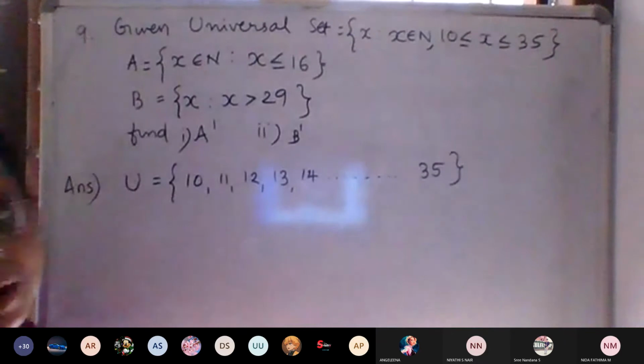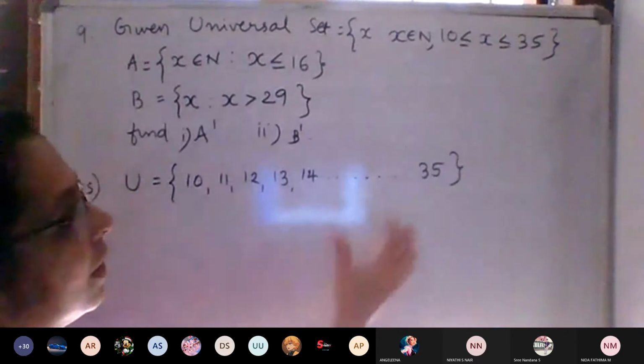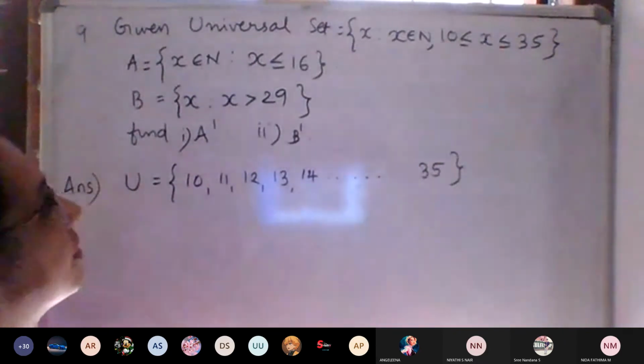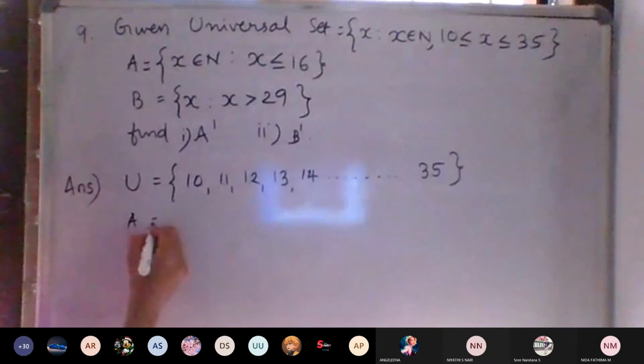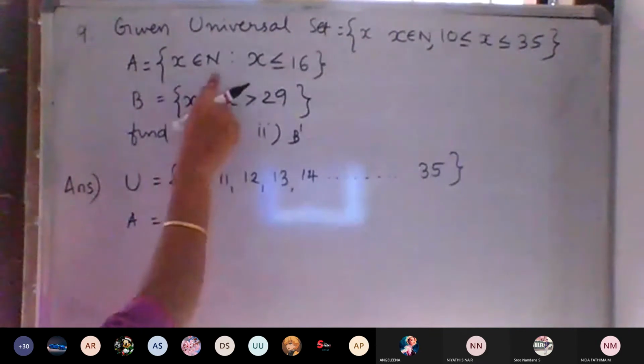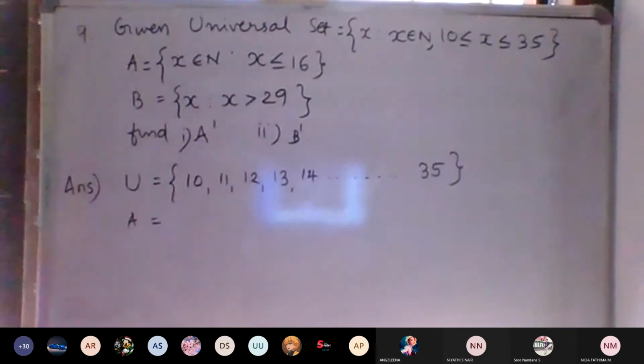10 to 35, all numbers are there. That's why we are writing etc. up to 35, that is the universal set. Then A we want to write in roster form: x belongs to N and x is less than or equal to 16.